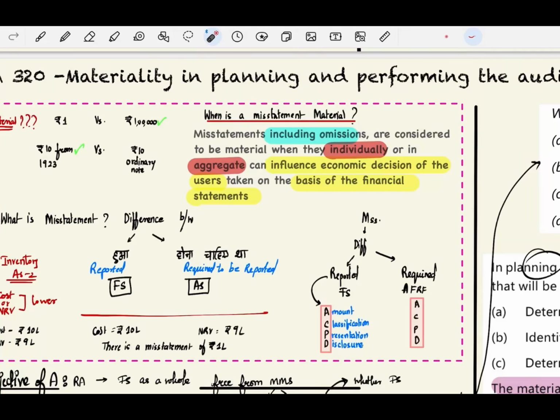So now let us start with SA 320, Materiality in Planning and Performing the Audit. Before getting into the main part of the standard, let us understand some basic definitions. First and foremost, let us understand what is the meaning of material.